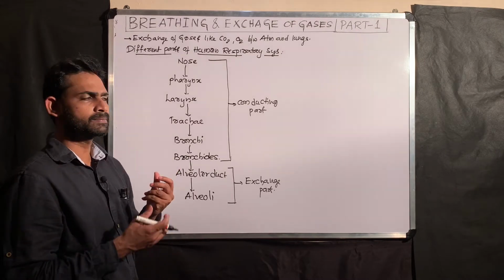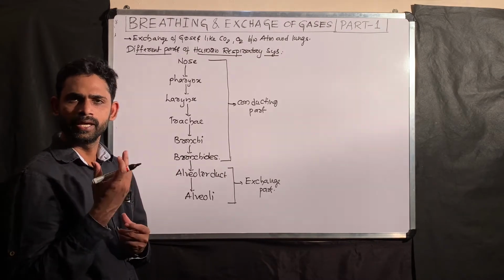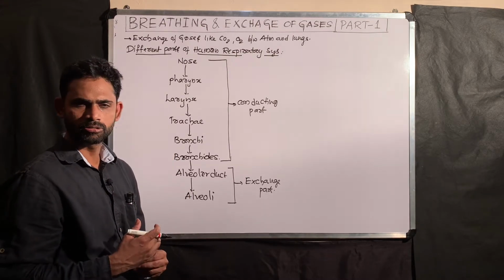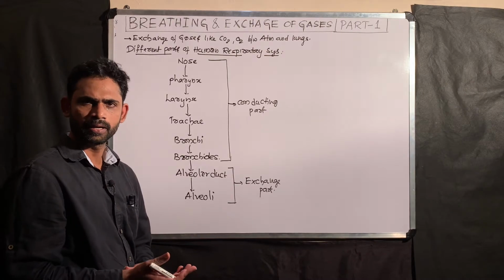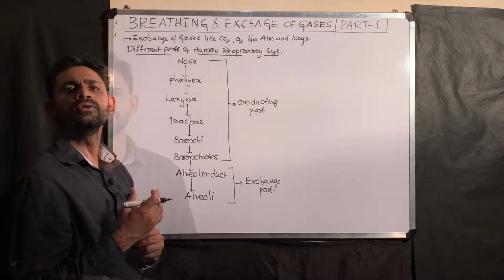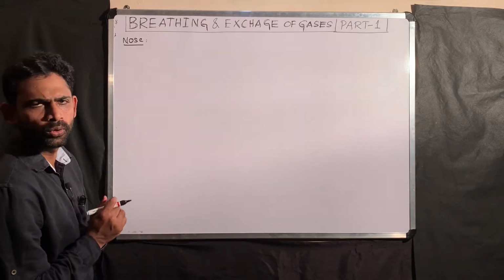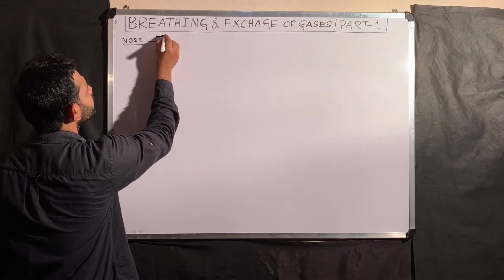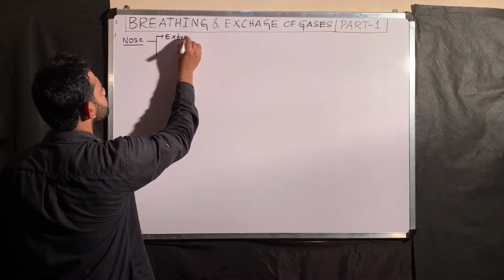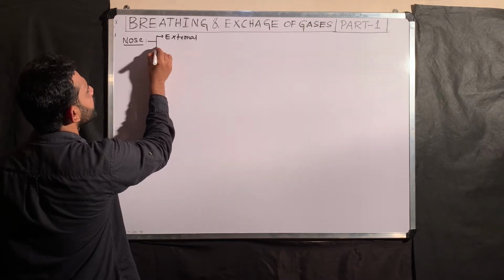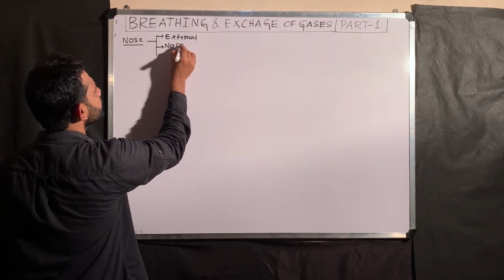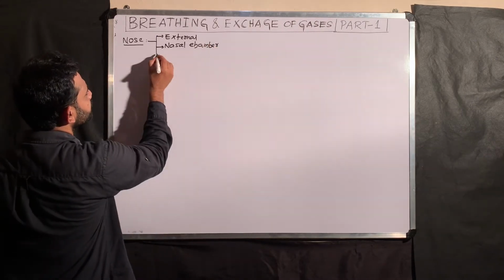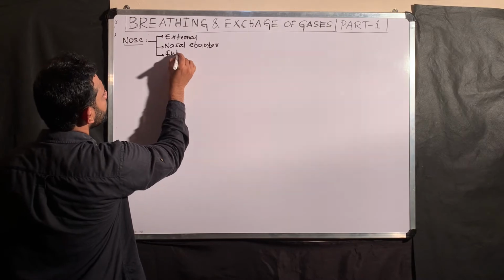Now I am going to explain each part very clearly in the physiology. After explaining this along with the lungs, we will enter into the functional part. Now I am going to explain about the nose. This nose consists of three parts. Those include the external nose. Next, that continues with the nasal chamber, you can call it nasal cavity. That ends with the internal nose.